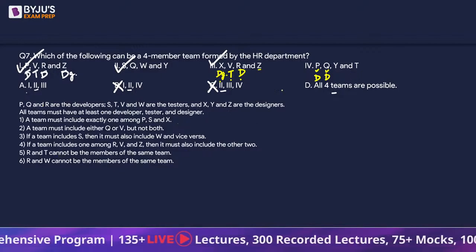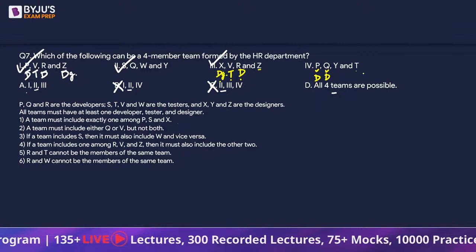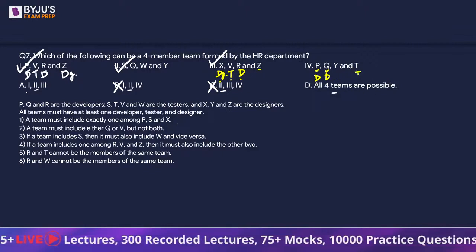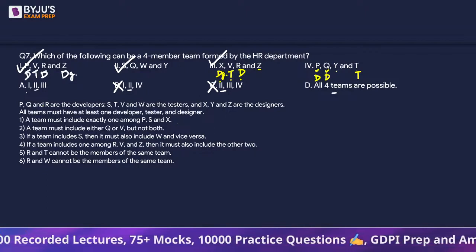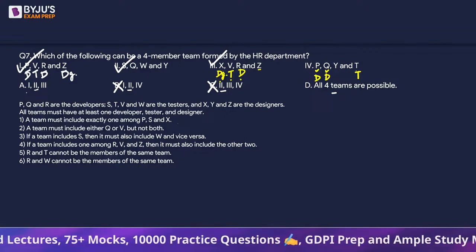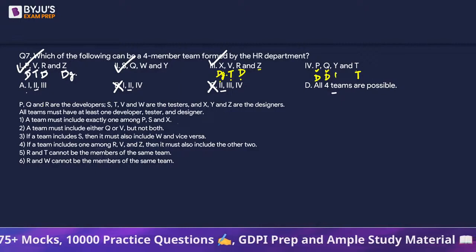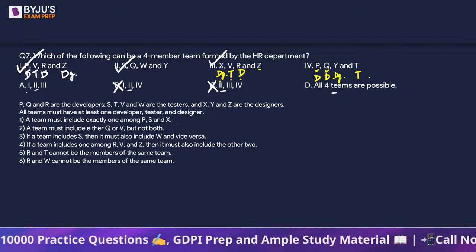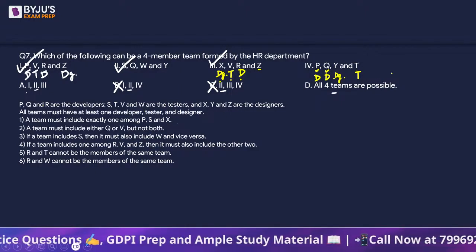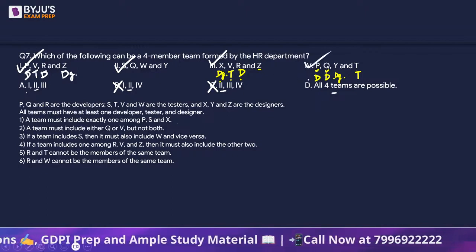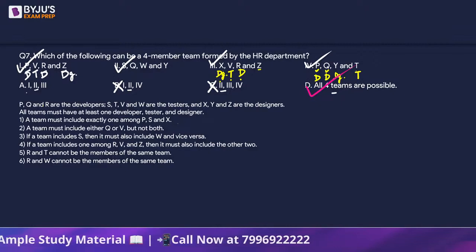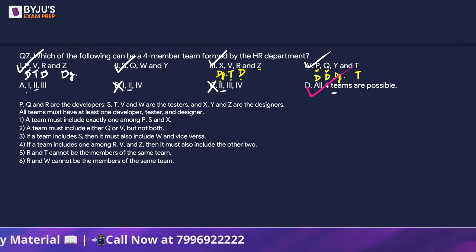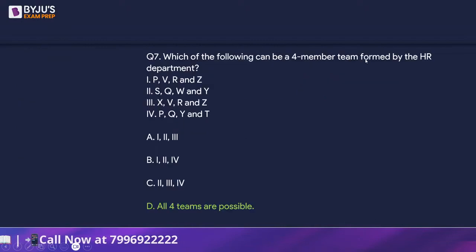R and T cannot be together, so we see a T, definitely R is not there, and T is a tester. R and W cannot be the members of the same team, we see neither of them. Now Y is there, Y is a designer, so perfect. We have one person from each of the 3 categories, that means fourth is possible. The answer is going to be option D. Right? So D is the answer.